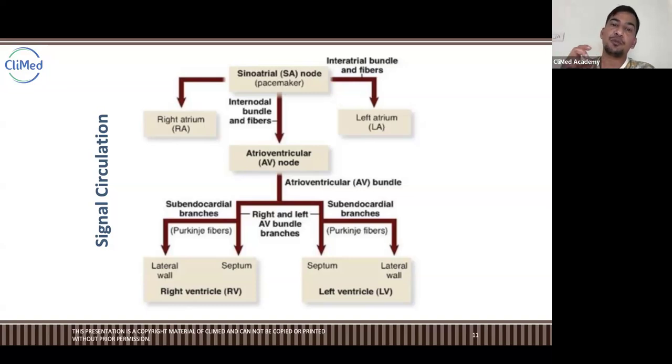If there is any problem in the conduction system, it is called a block, because when a wire gets fused or broken somewhere, there is always a block in the flow of electricity. In your houses, suppose one wire is going to a room and it gets fused or broken somewhere, then it is definitely a block of electricity.